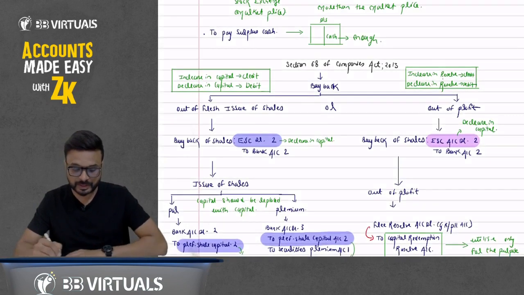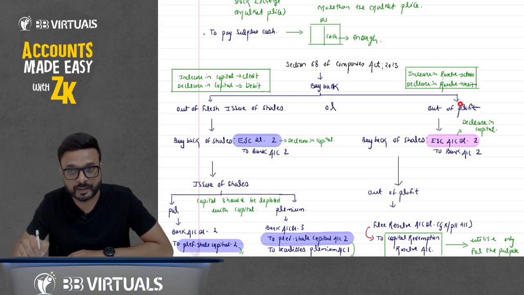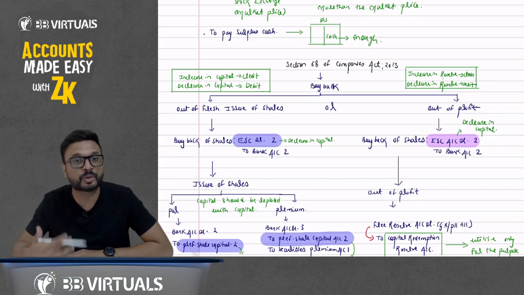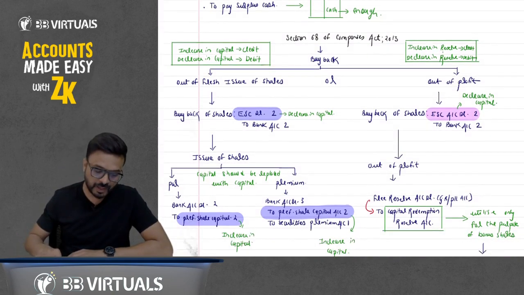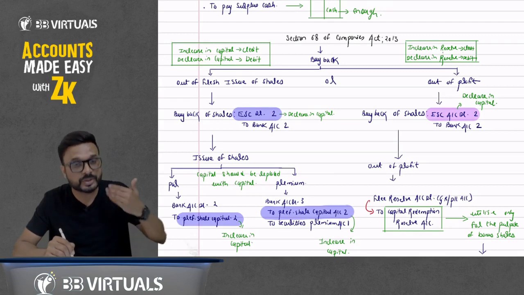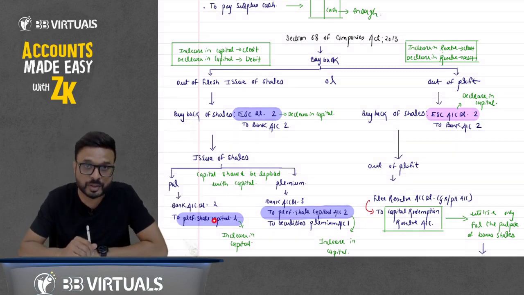Now, as per section 68 of the Companies Act 2013, we can do buyback out of fresh issue of shares and we can do it out of profit. Section 68 does not talk about the fund. It talks about the replacement of capital being with capital. So if I say it is out of fresh issue of shares, we decrease the capital by 2 crore. At the same time, we have to issue shares in the market. So there should be an increase in the capital of rupees 2 crore.